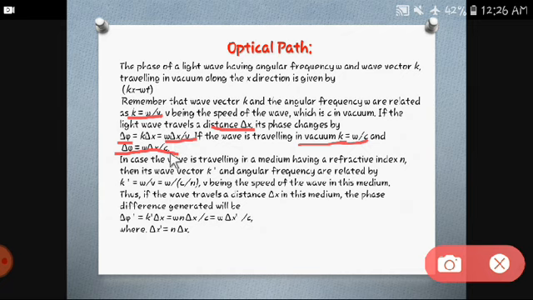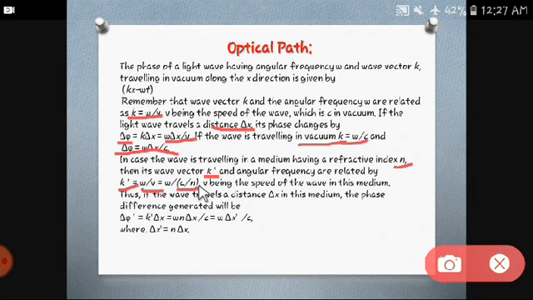We are considering when it is traveling in a medium of some refractive index, and when it is traveling in a vacuum. In case of vacuum, we consider the speed of the wave as c. So in the case of the wave traveling in a medium having refractive index n, as I said just now, the wave vector will be considered as k dash, and k dash is equal to omega upon v, but that v is nothing but c upon n.